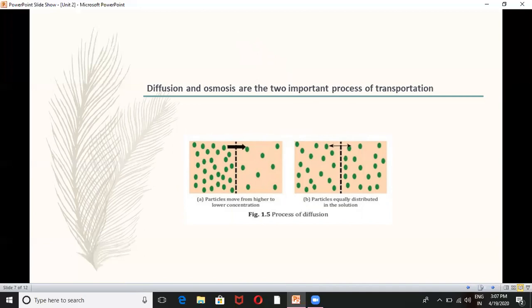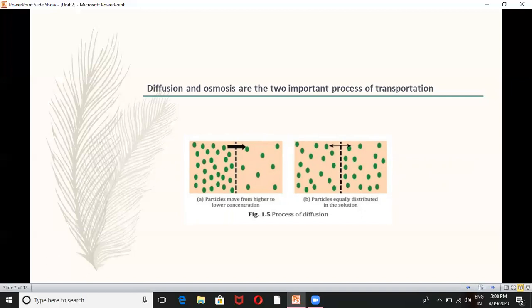And related with this transportation, two processes are also there. What are the two processes related with the transportation system in plants? Diffusion and osmosis. First one is diffusion. These are the two important processes of transportation: diffusion and osmosis. Look at that figure. Figure 1.5 is showing the process of diffusion.